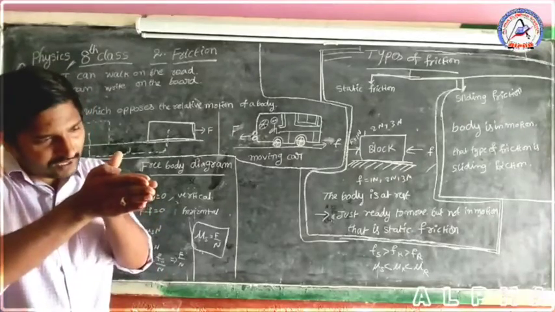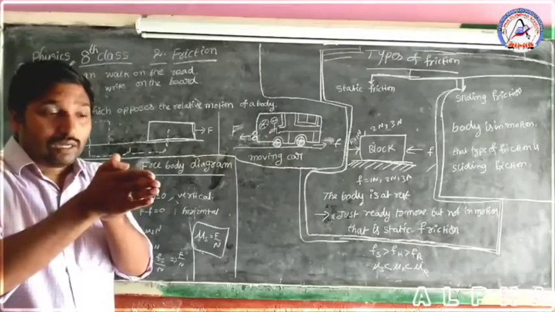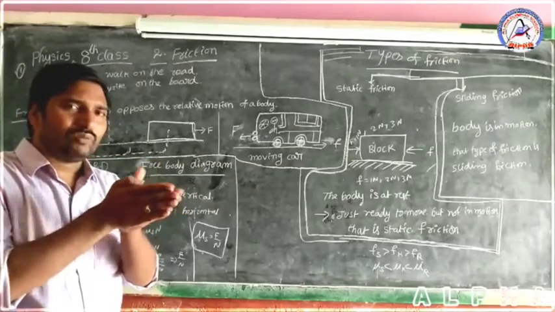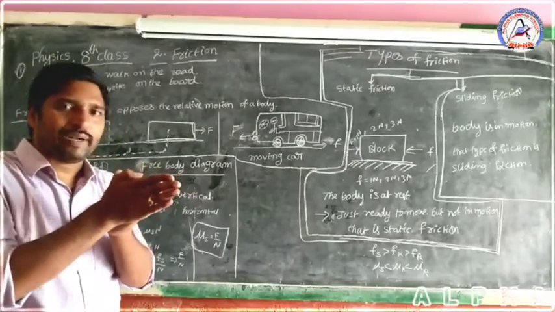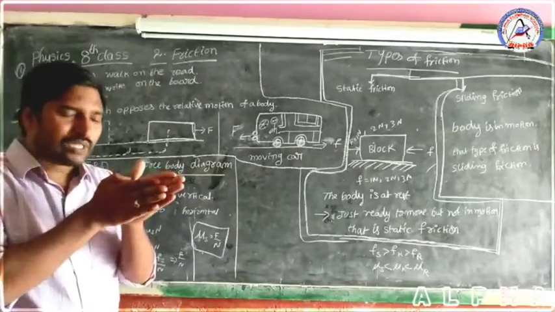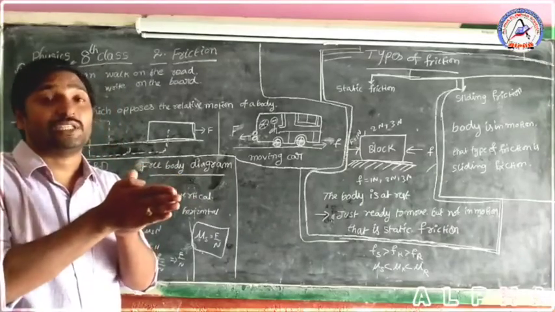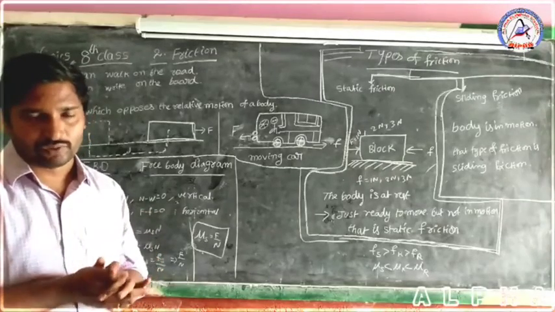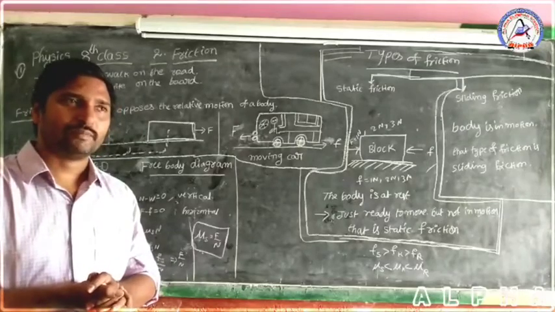Both surfaces are in parallel contact with each other, and there is relative motion between them. Children, what is meant by frictional force?